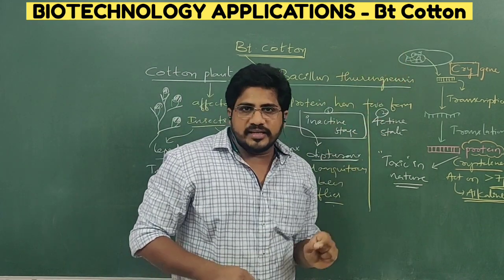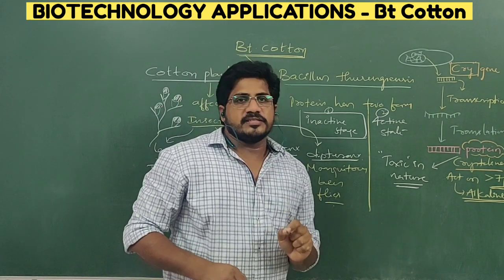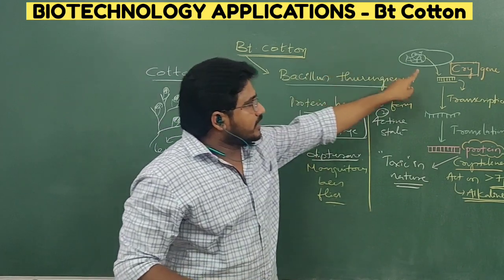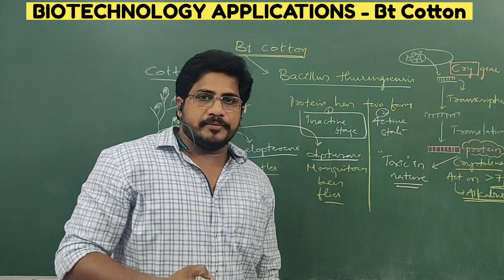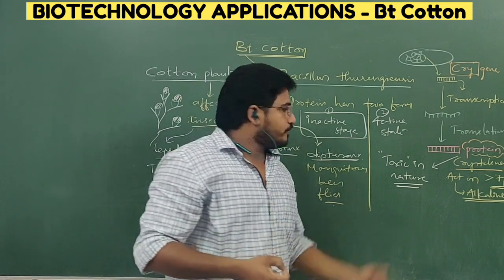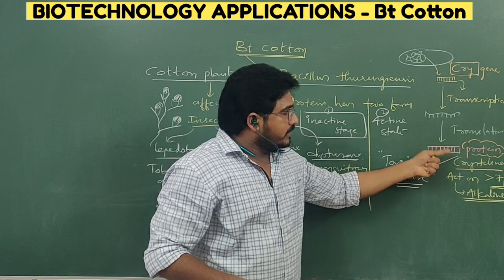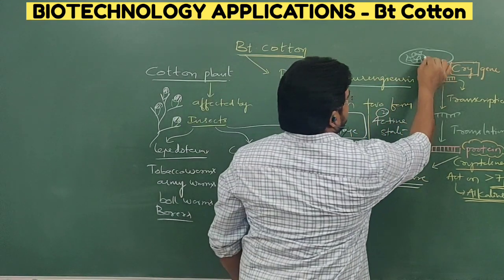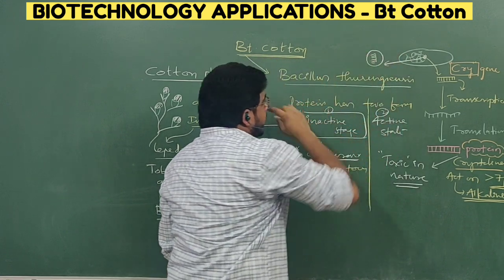Reason: inside the bacteria there are no alkaline structures or alkaline presence. That is why, inside the bacteria, even though the protein is produced, it is an inactive protein, or a precursor of toxic nature. Clear?